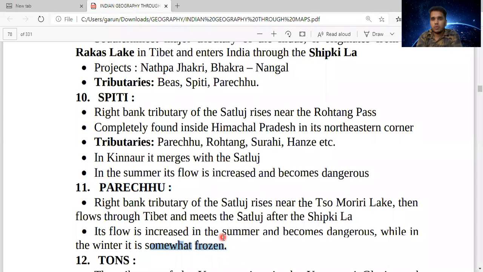So this is your full Indus river system, and tomorrow we will do the Ganges river system. Then later we will do Brahmaputra river system, and then the Peninsular river system. In this way, we will complete the rivers in 5 topics.